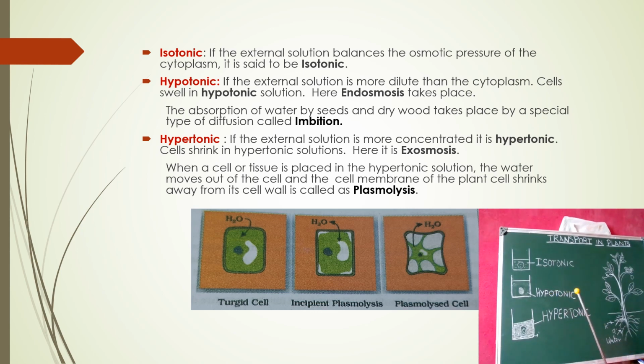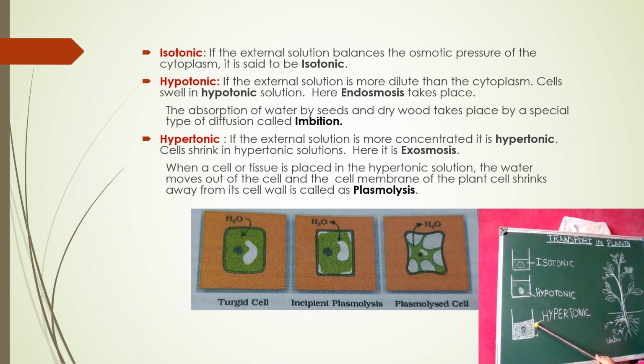The absorption of water by seeds and dry wood takes place by a special type of diffusion called imbibition. Now coming to the hypertonic solution. Here, hypertonic solution means the solution outside the cell has a higher concentration. So what happens is, any water present inside the cell comes out, moving from higher concentration to lower concentration, and plasmolysis is occurring here.